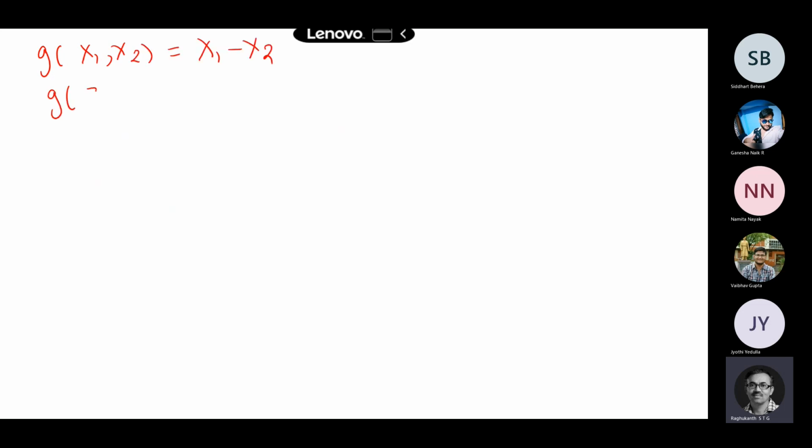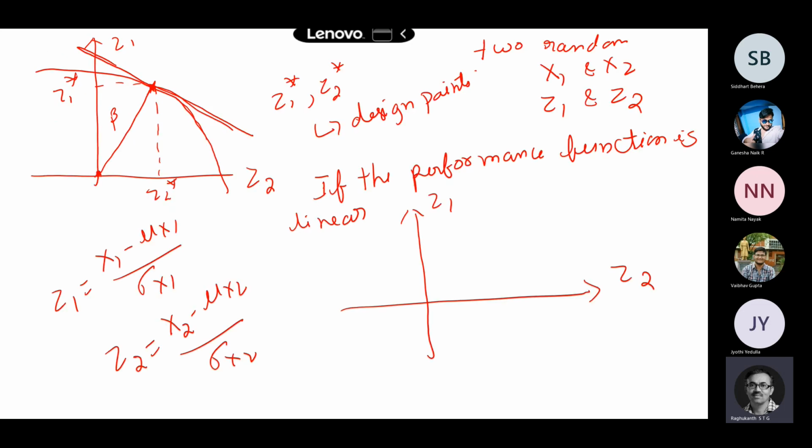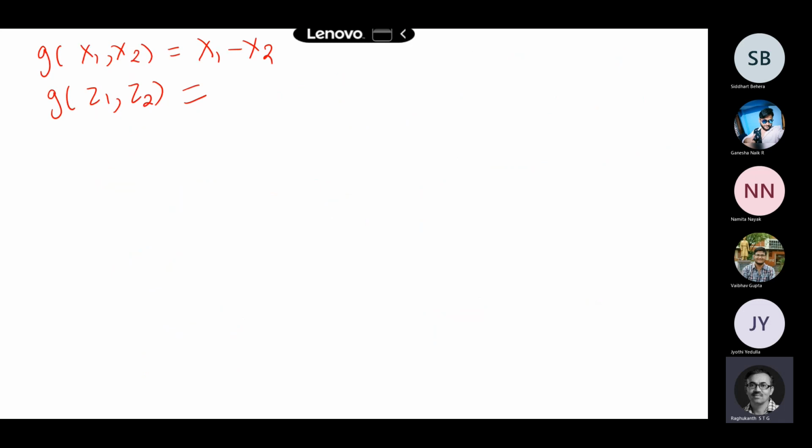Now we write in terms of z1 and z2. So x1 will be z1 times sigma x1 plus mu of x1, and x2 is z2 times sigma of x2 plus mu of x2.